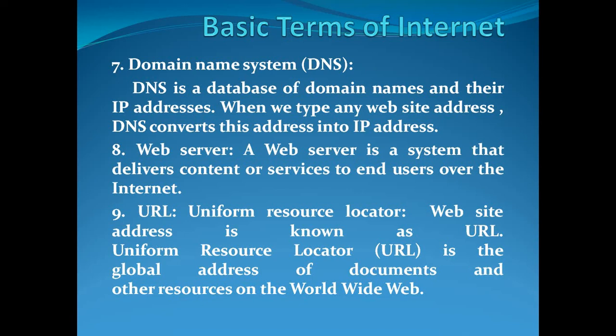Then we have web server. Before I explain what web server is, let me tell you the model on which network or internet works. Internet works on a system called client server model. What is client server model? Client server model is a model wherein in one computer all the information will be stored, and that computer is called server, which is a supreme computer, and other computers which are connected to that computer are called client computers. Server will store all the information. Server will supply information to clients as and when required.